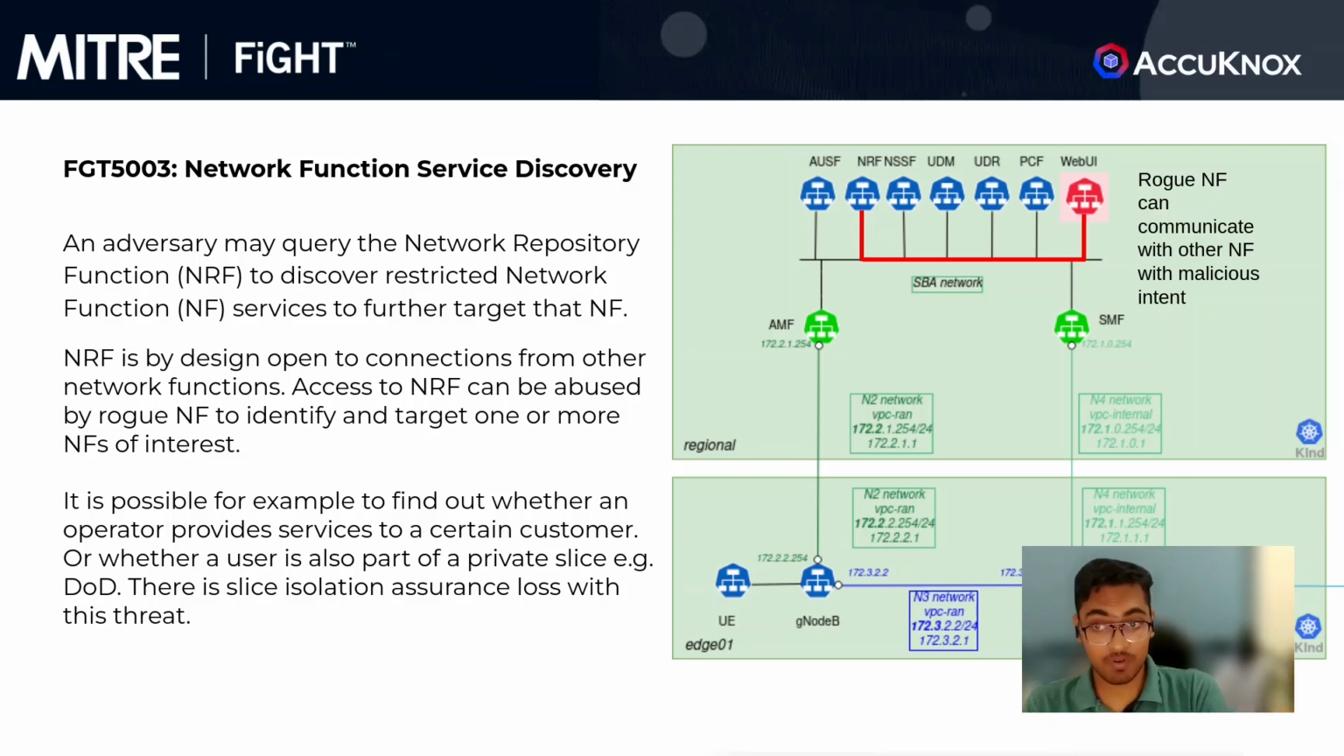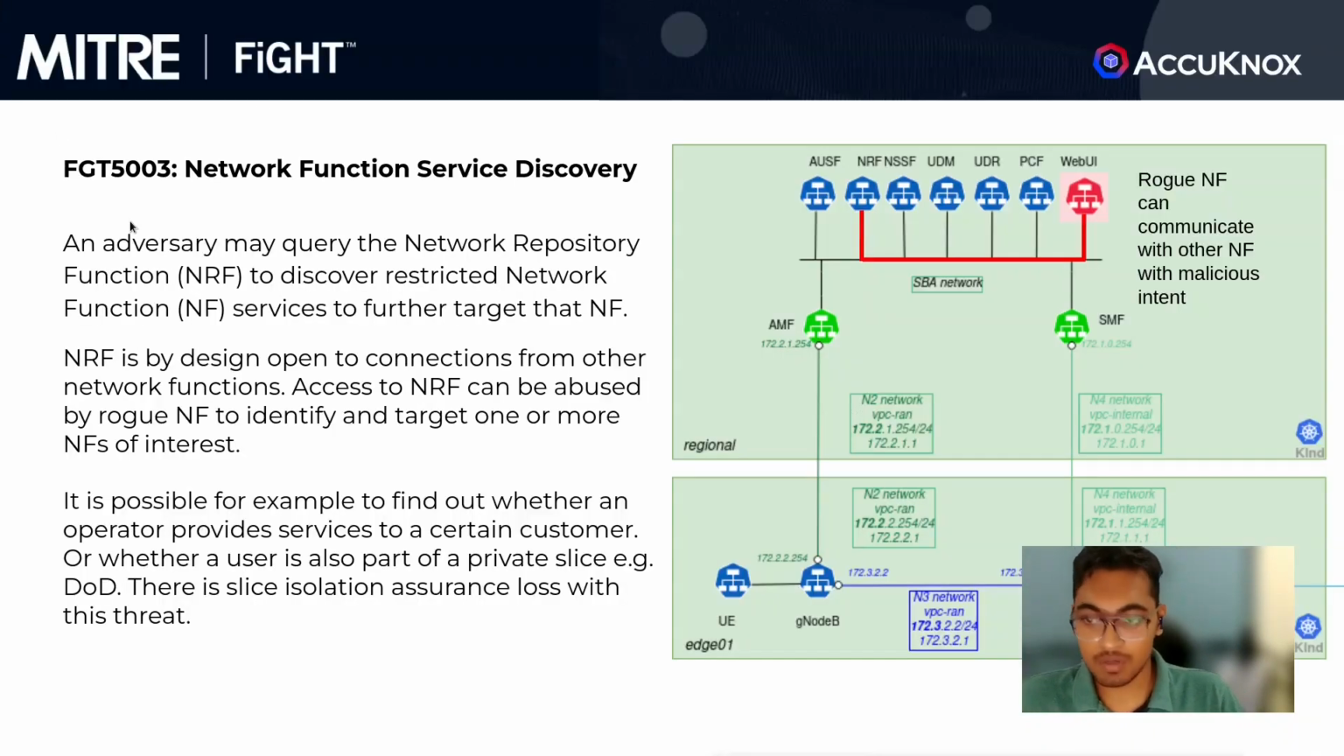It is possible, for example, to find out whether an operator provides services to a certain customer or whether a user is also part of a private slice, for example, the Department of Defense. This is slice isolation assurance loss with this threat.